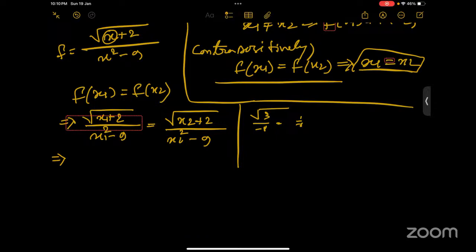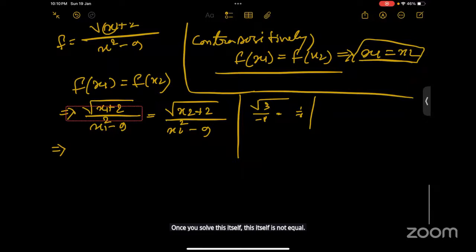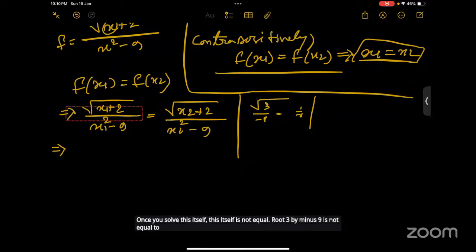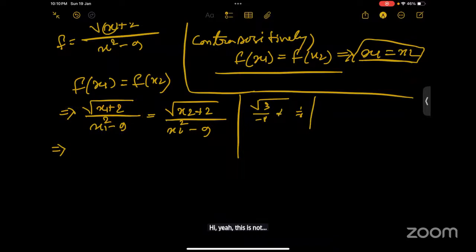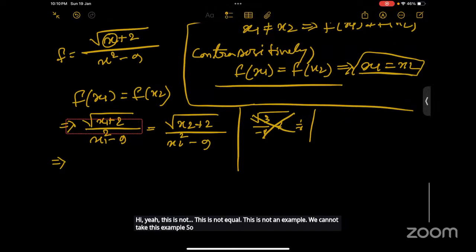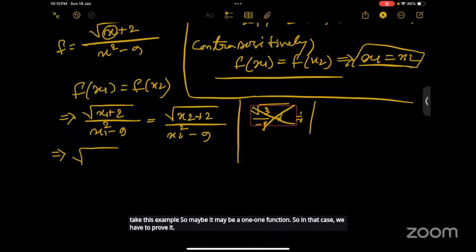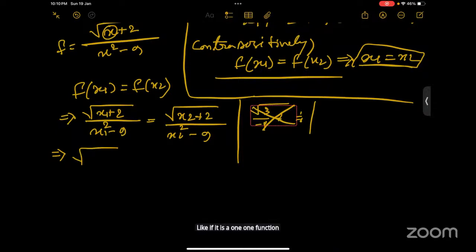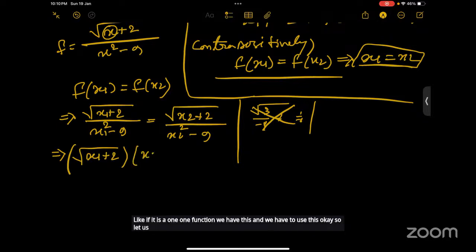Root 3 by minus 9 is not equal to root 1 by minus 9. This is not right; this is not an example. We cannot take this example. So maybe it may be a one-one function, and in that case we have to prove it using this equation. Let us see whether we can prove it or not.